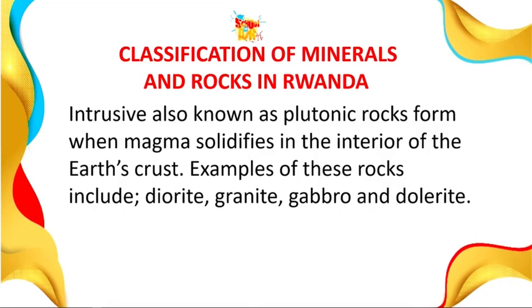Now, there's a little difference between the intrusive igneous rock and the extrusive igneous rock. Because of the time it takes for the extrusive igneous rock to come out and solidify at the surface of the earth, the crystals found in the extrusive igneous rock are big. While the intrusive igneous rock has more time to solidify because it happens within the earth's crust, the crystals are fine.